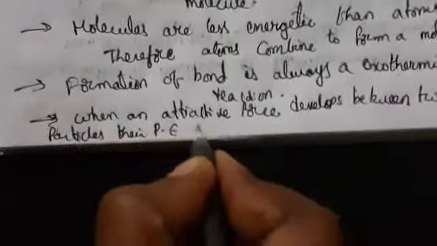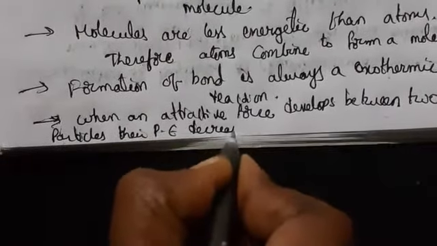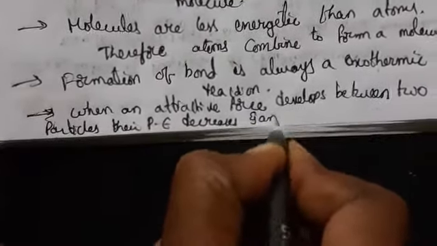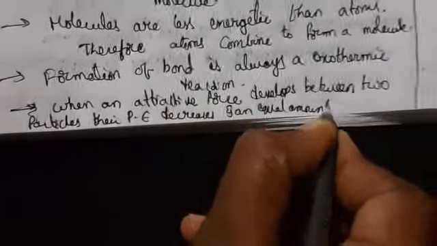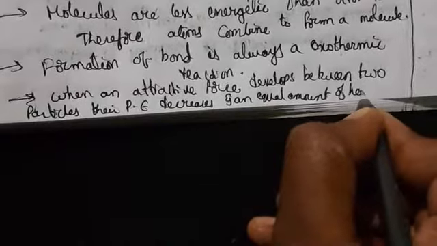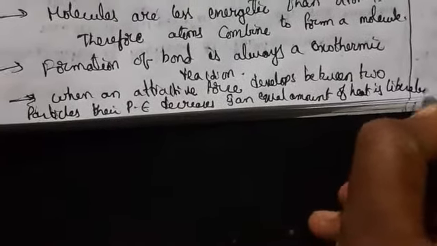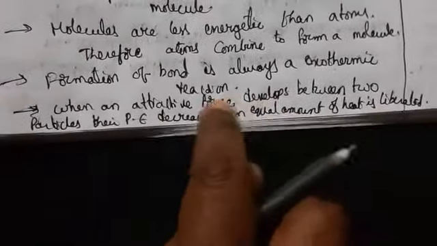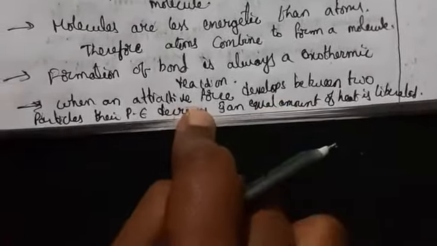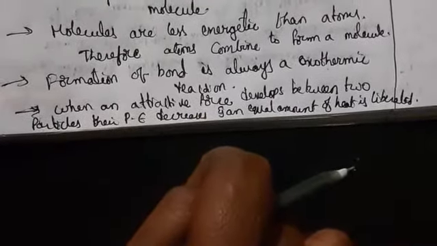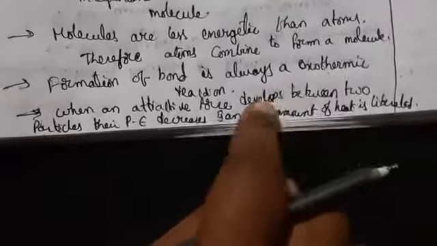The potential energy decreases and an equal amount of heat is liberated. Liberated is nothing but heat is released. So whenever the force between two particles increases, automatically the potential energy decreases. Then heat is going to be released. So that reaction we call an exothermic reaction.